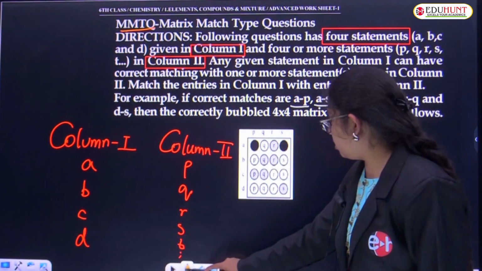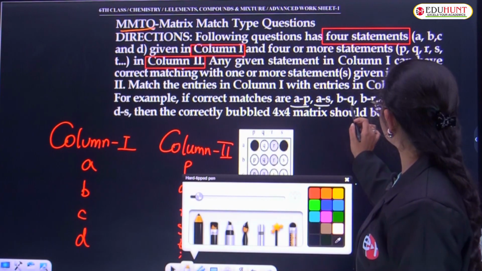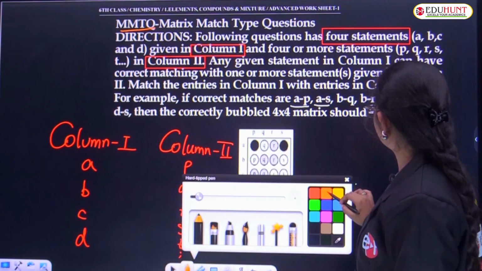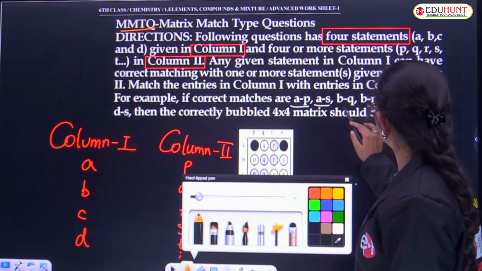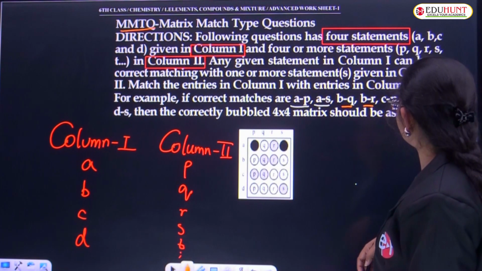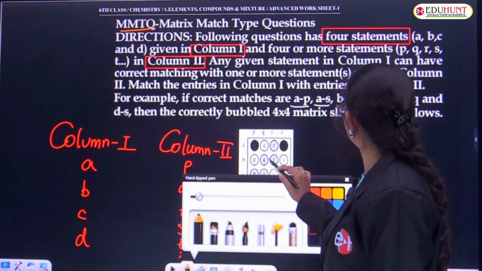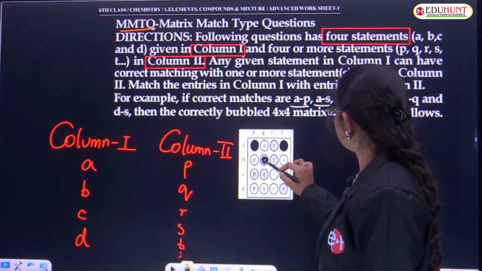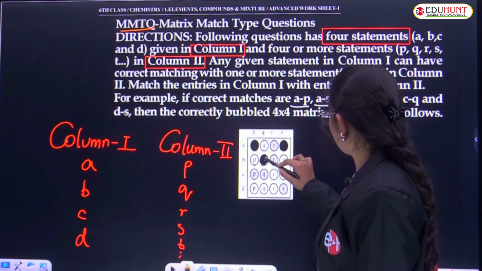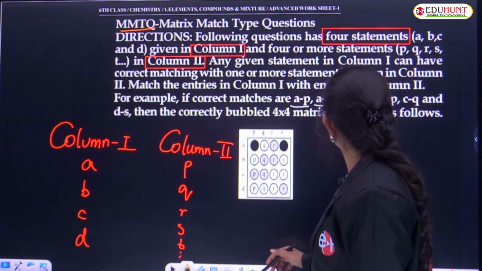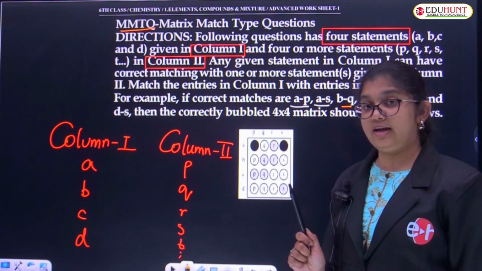And here the B statement has 2 options correctly: Q and R. B is having Q and R together. So we'll bubble in the B section with Q and R. Oh, it's coming out. Carefully, you have to do it.